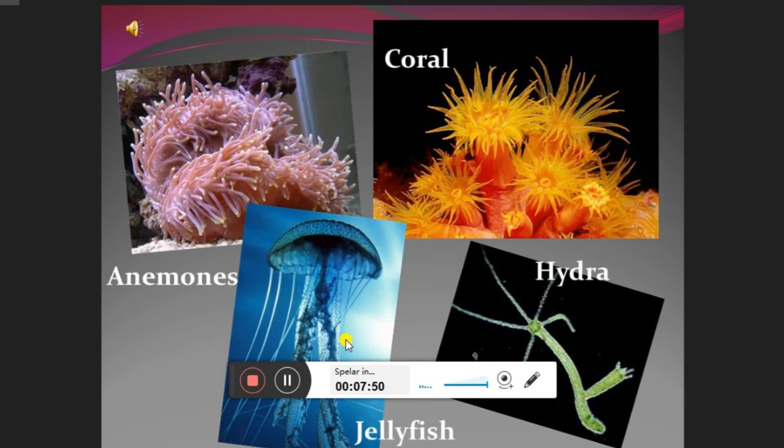So what are the characteristics of this? They are aquatic animals, and mostly they live in the sea. Either they are free floating, just like jellyfish, or they are attached to the sea bottom.